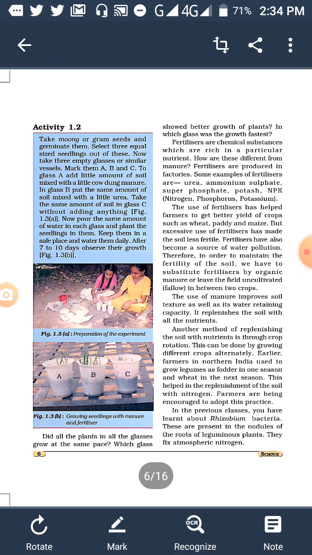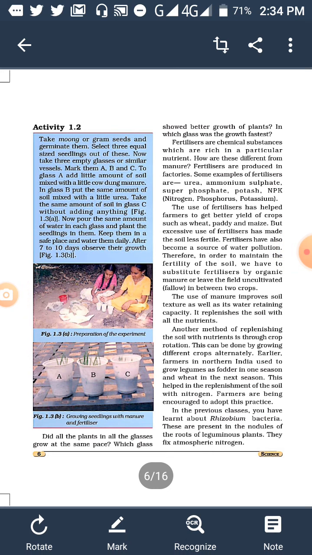Fertilizers are produced in factories. Some of the fertilizers are urea, ammonium sulfate or NPK. N stands for nitrogen, P for phosphorus and K for potassium. The use of manure and fertilizer helps the plants to grow fast. The use of fertilizer in India helps farmers get a better yield of crops.